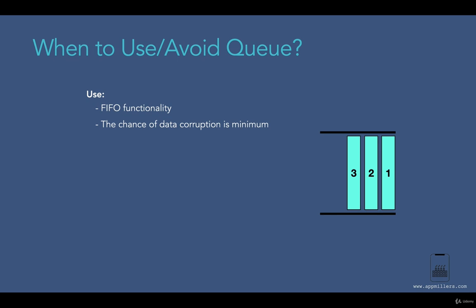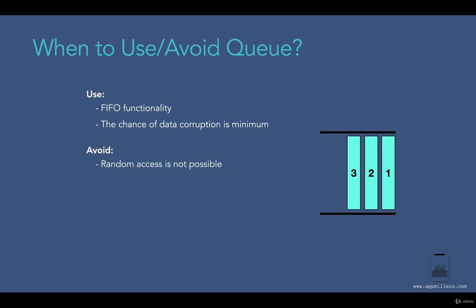Now the second reason is that the chance of data corruption is minimum, because we cannot update any element in the middle of the Queue. This means that if we have inserted, for example, 10 elements, no one can come and update some values in the middle of the Queue, because it's not possible. So data corruption is minimum in this case. If you don't want to update the elements in the middle of the data structure, then you can use the Queue data structure.